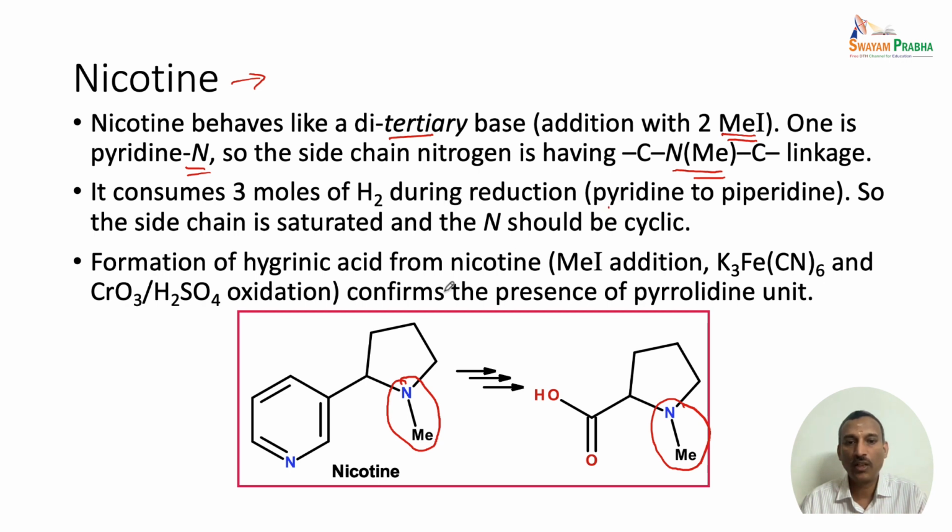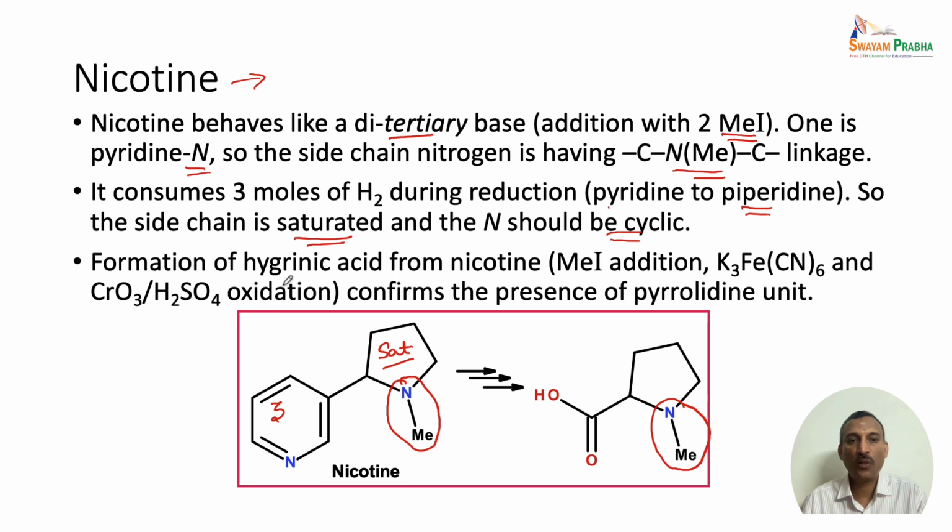That means the pyridine has 3 double bonds, and these three double bonds only undergo reduction. That means pyridine is converted to a piperidine unit. So whatever the side chain is has to be saturated, and the nitrogen should also be cyclic in that system. So it is a saturated one, that is also confirmed.